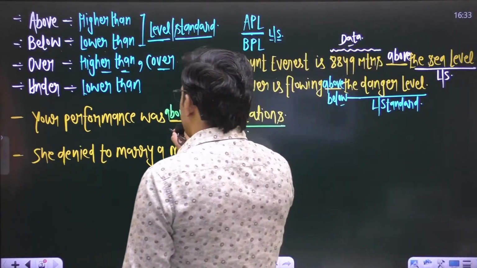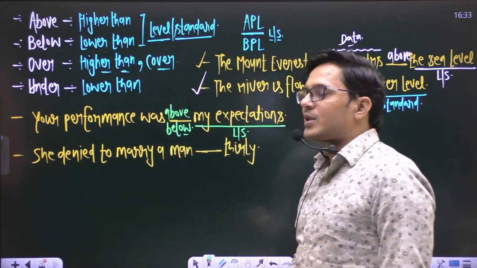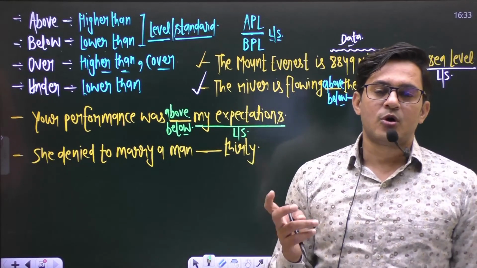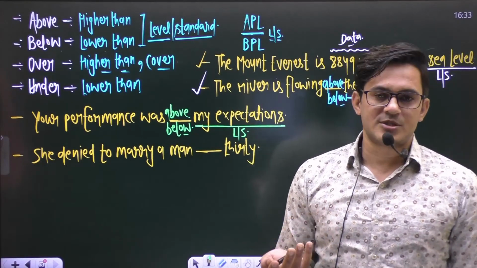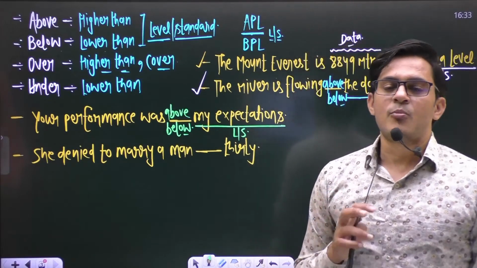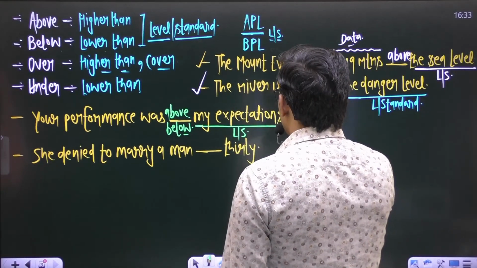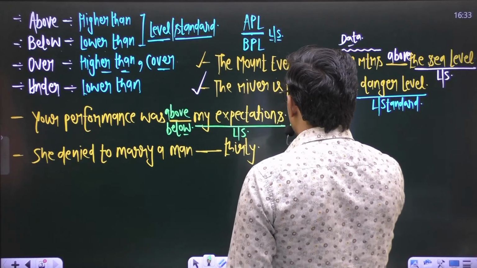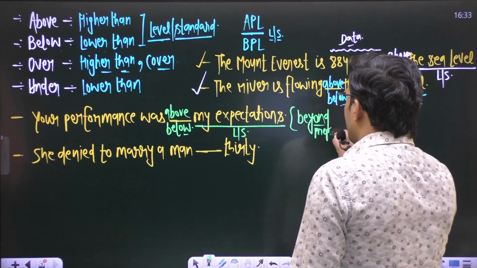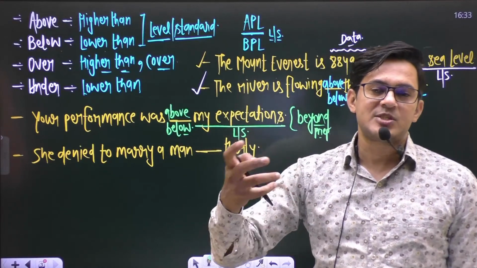And below can also be there. Suppose I expected that you will score 95%, but you scored something like 60% or 65%. Now this situation becomes below my expectations. And make sure also, in this sentence we can also use beyond. The preposition beyond can also be there. Beyond means to be different from expectations.